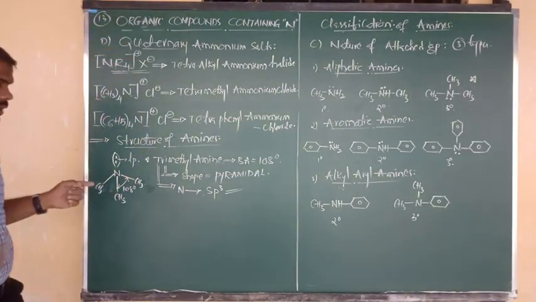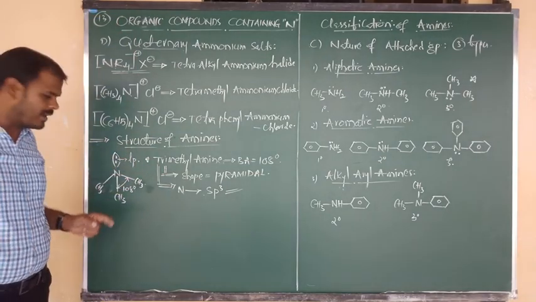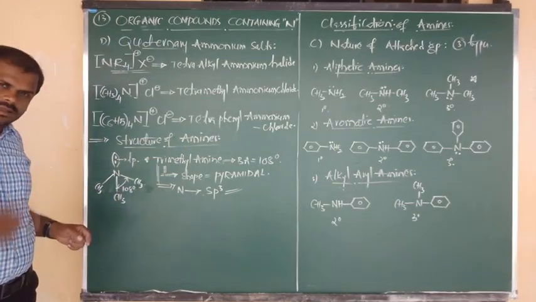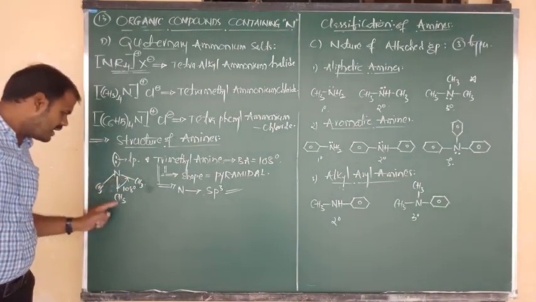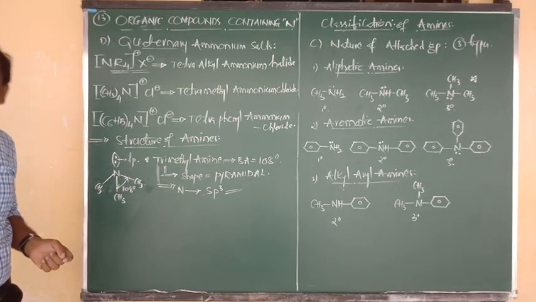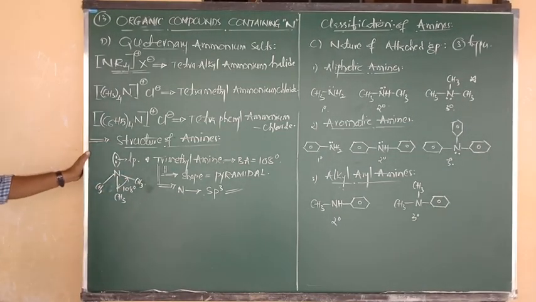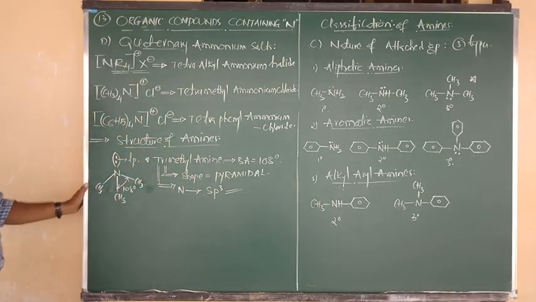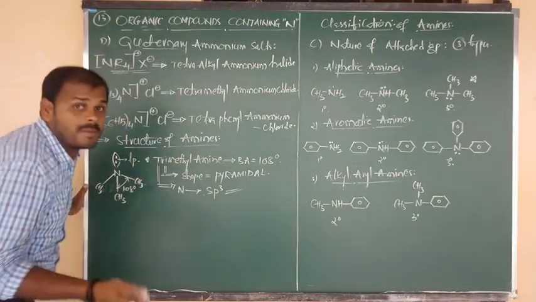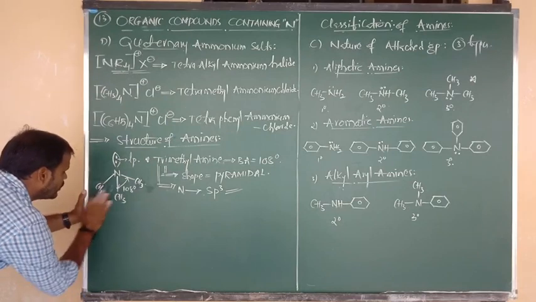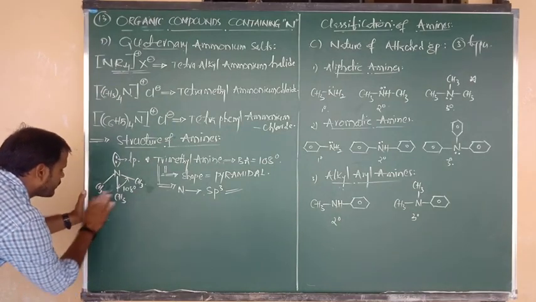So out of 4, 1 hybrid orbital contains the lone pair. The remaining 3 hybrid orbitals are making sigma bonds with what? 3 different carbons. Okay, all of you? Good. So this is the story only about trimethylamine. So what about all other amines? Yes, that conclusion I am going to give you now.